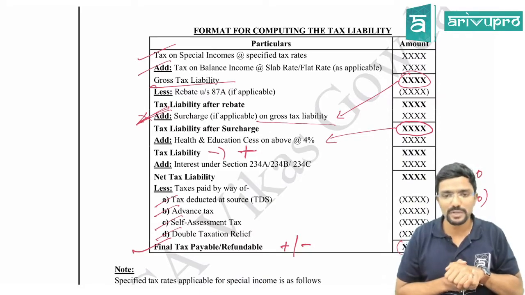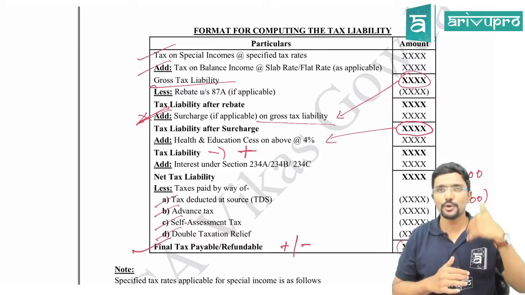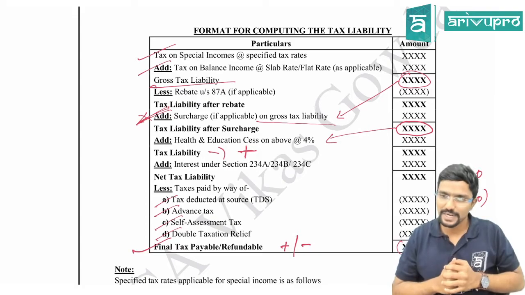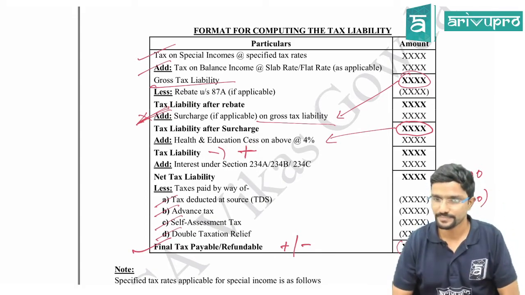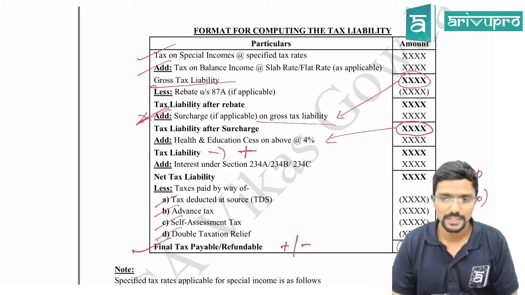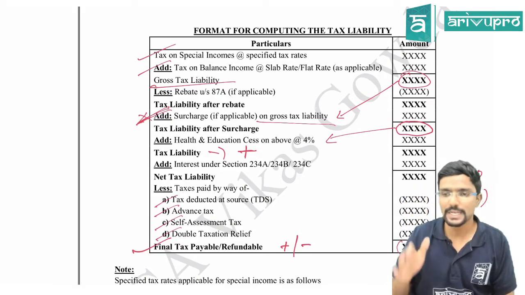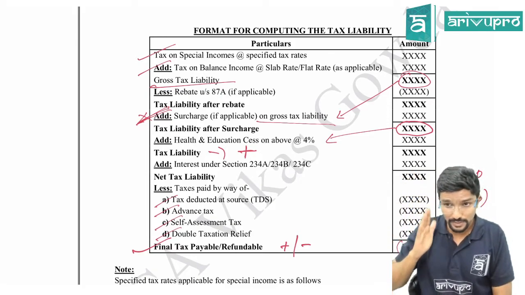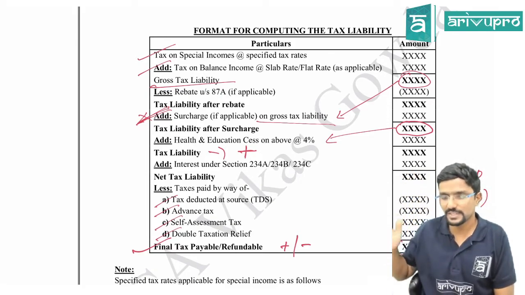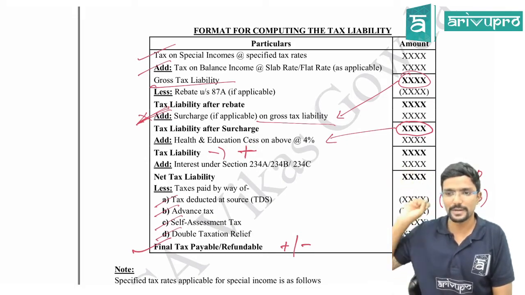Whereas final tax payable, if it is positive, I have to pay to the government now. If it is negative, the government will refund me. I have already paid more tax, so they will refund me. Clear? This format we will again see in the total income and tax liability chapter, guys. But by the time I finish this chapter, you should know this format.